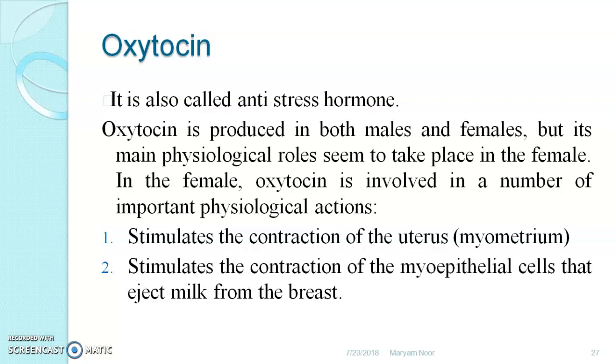Again, it helps to stimulate the contraction of myoepithelial cells that eject milk from the breast. When the child suckles, oxytocin is released, and it helps in the contraction of myoepithelial cells, which helps in ejection of milk